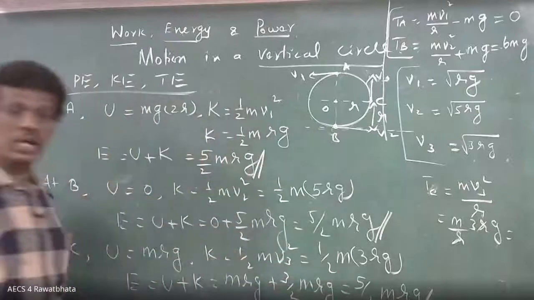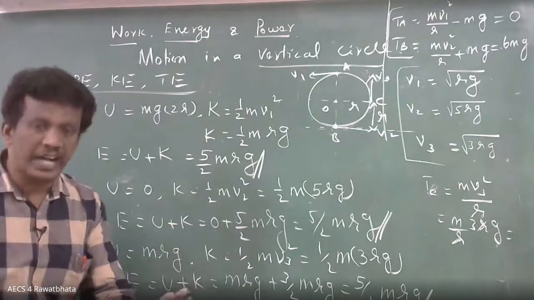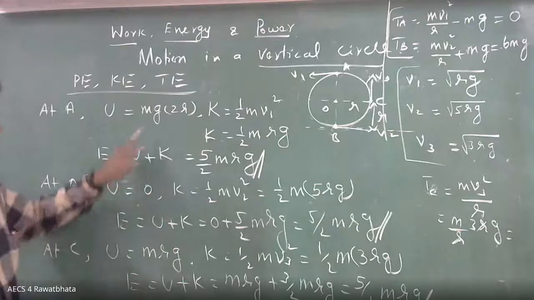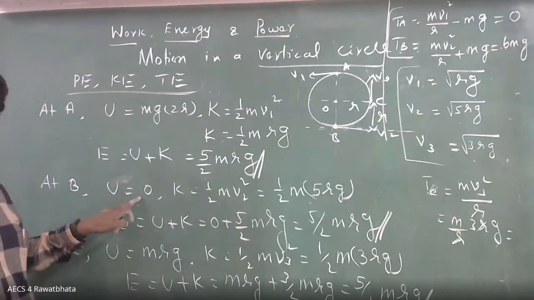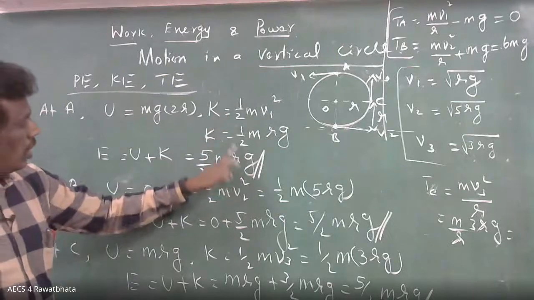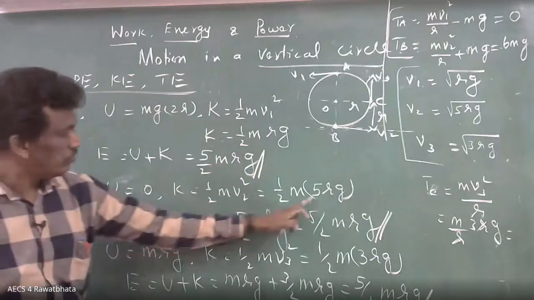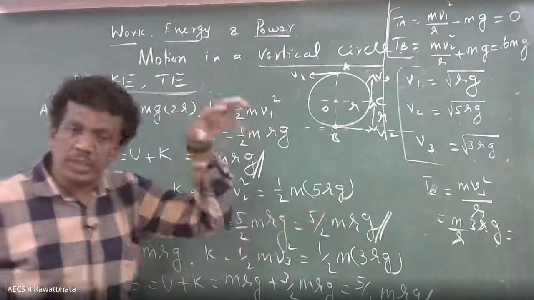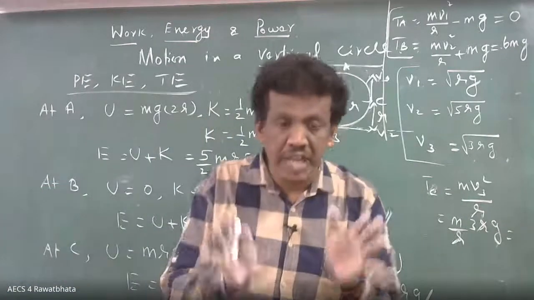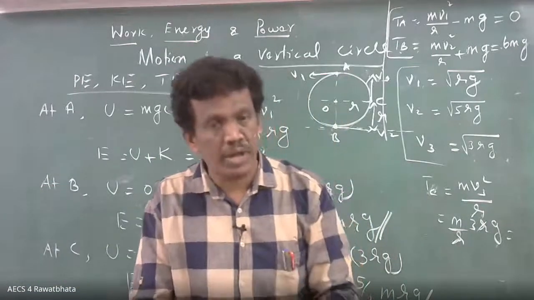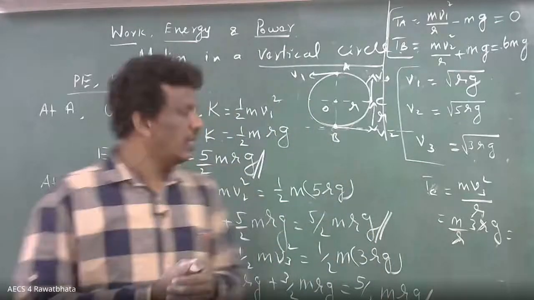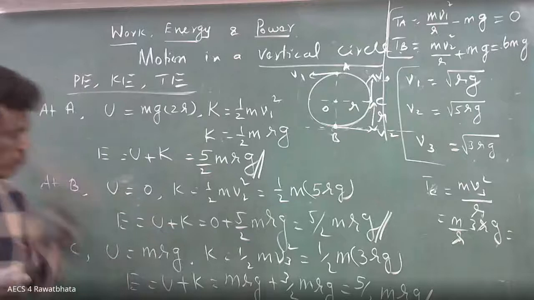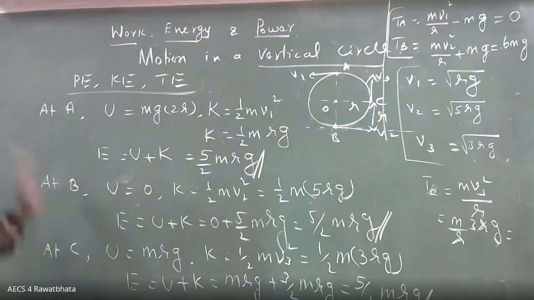5 by 2 mRg. Potential and kinetic energy may be different: mg2r here, 0 here, mRg there. But total is 5 by 2 mRg. So potential energy, kinetic energy varies, no doubt at all, at different points. But the total remains constant. That's what we say, law of conservation of mechanical energy. I think all the points are discussed.